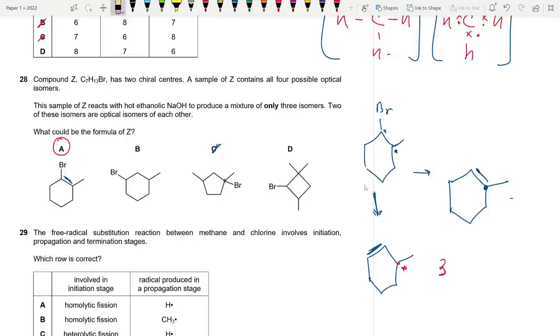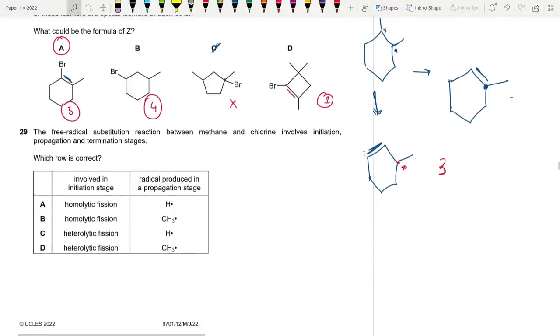That's why that compound is not possible. So basically, you cannot form a bond here. You can only form a bond here, and that is why you get only one compound over here. C is excluded from the beginning. You get four compounds for B, and you get three compounds for A.